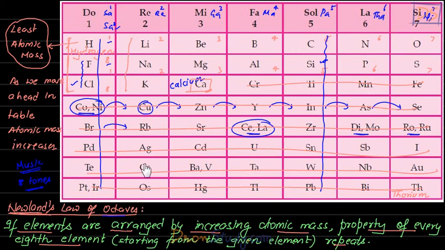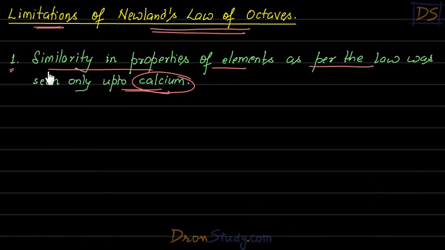Only these two had similar properties in this column, not the rest. So students, you can see this is a big problem. This is a big failure of this classification. So that is what we are talking about, that similarity in properties of elements as per the law was seen only up to calcium. Right? So this is a big problem with this classification.